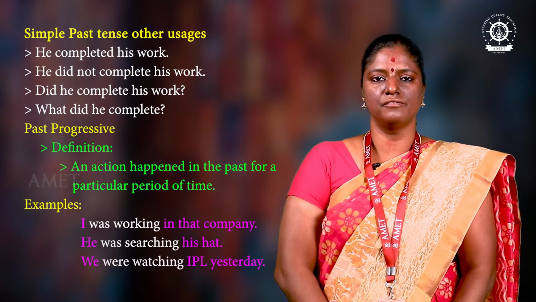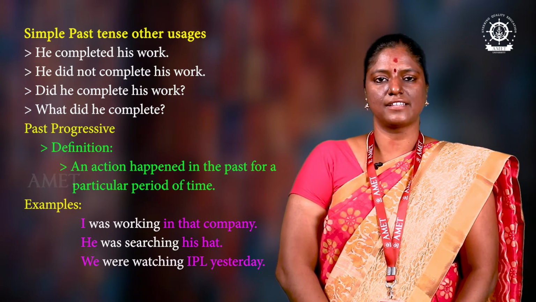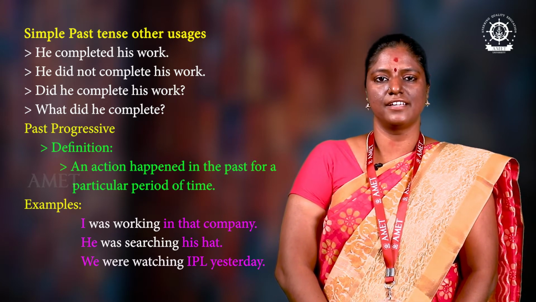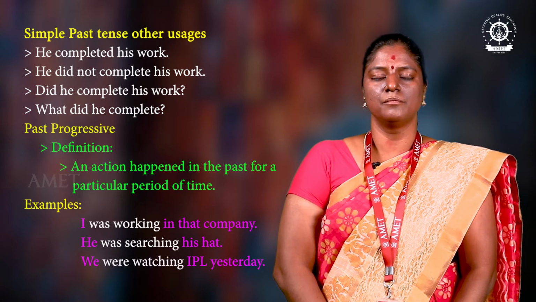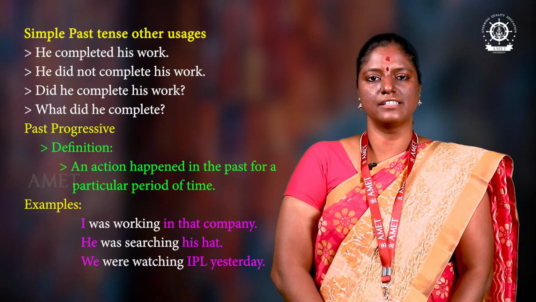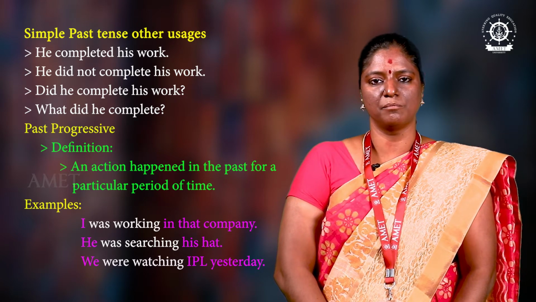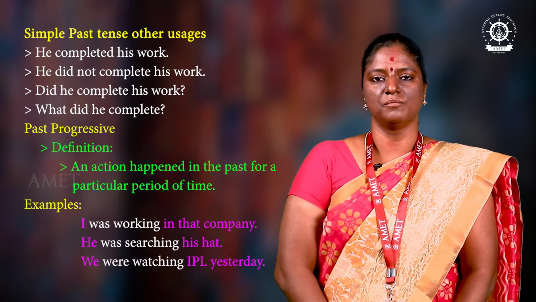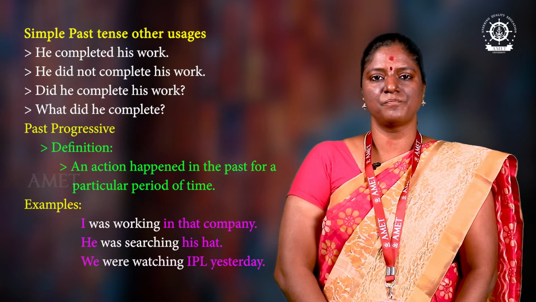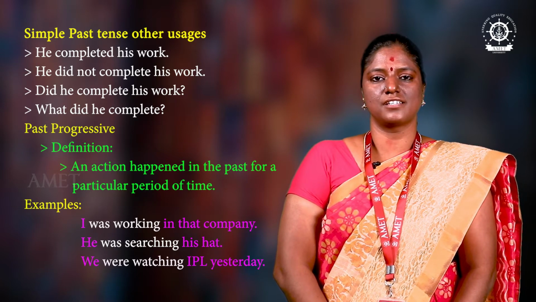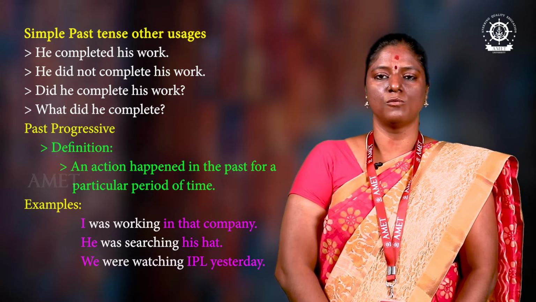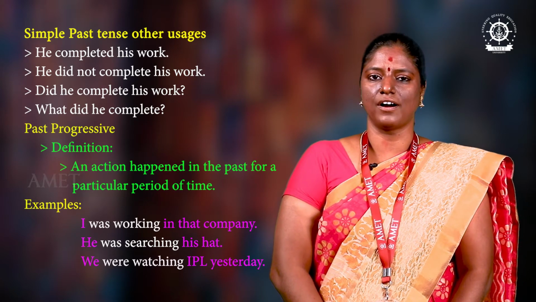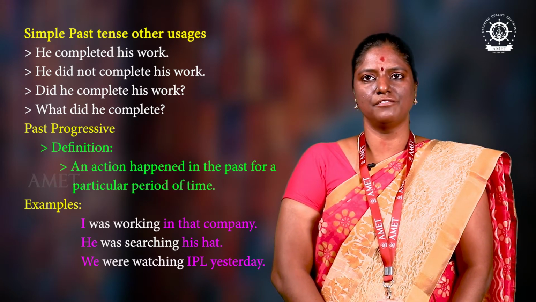For yes or no, did must take the initial position and then the subject. Did he complete? Here we should not use completed. Instead of completed, we are using did, so we have to use only complete. Did he complete his work? That is the yes or no form. And for a WH question, we say what, or who. What did he complete? Yes, he completed his work. Like that we can frame.